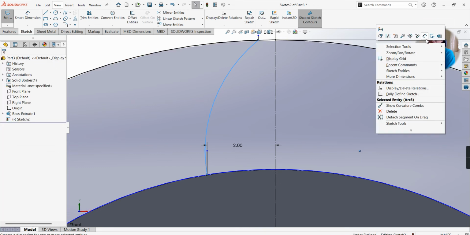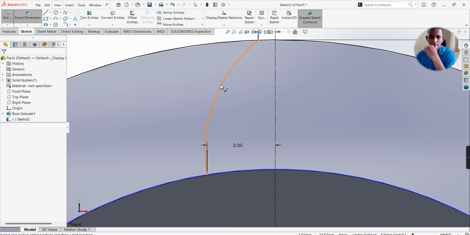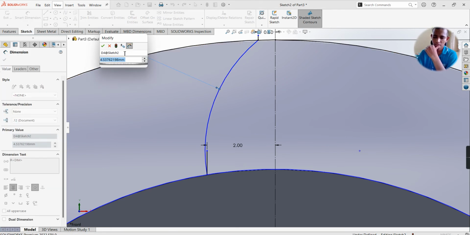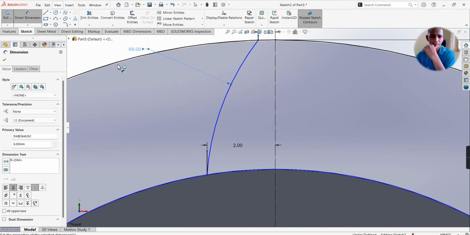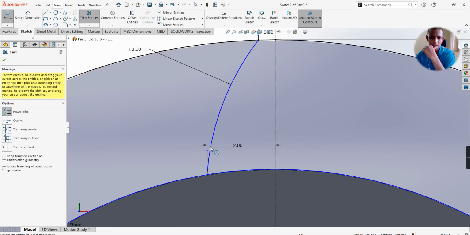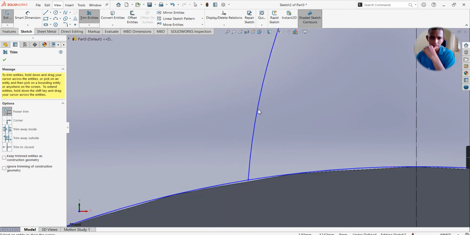Right click, dimension, select the arc and make the radius 8 mm, select OK. Now trim the extra line.